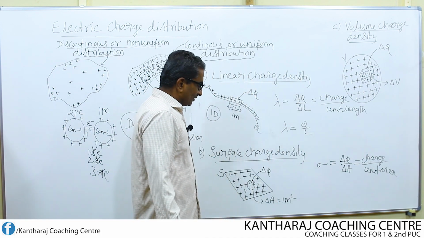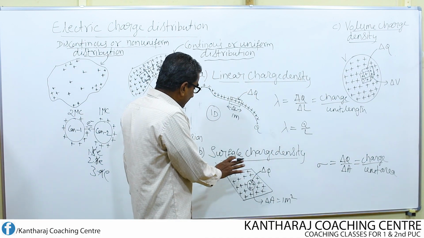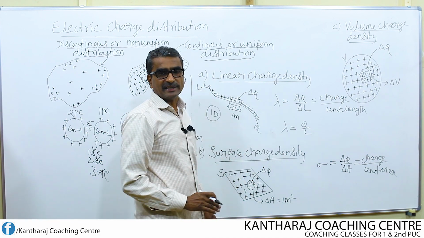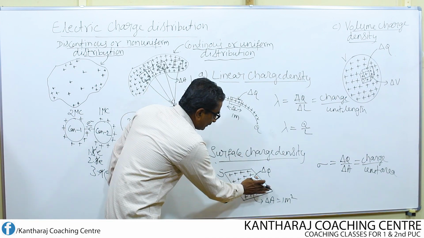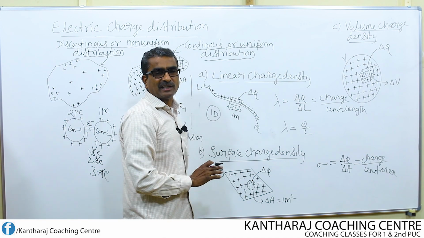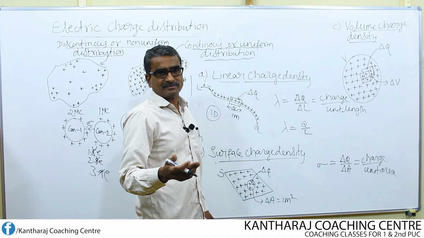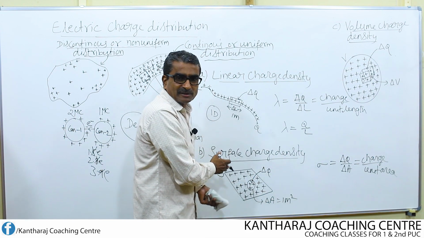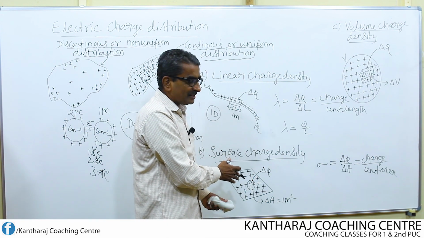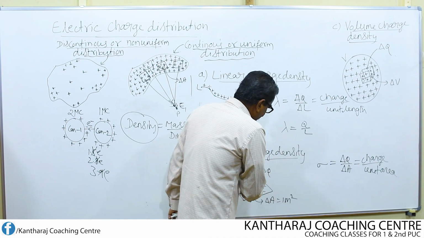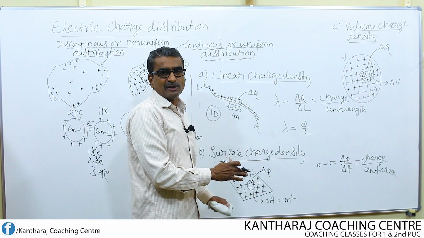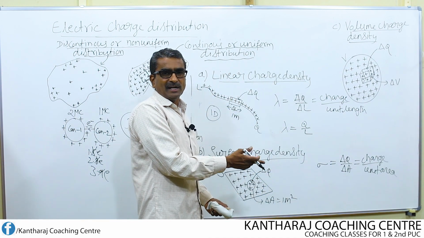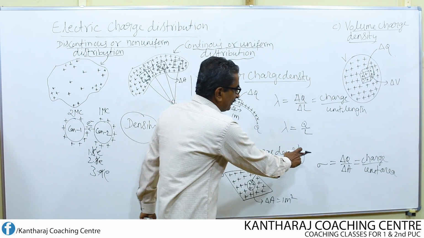This is the definition of surface charge density. If the charge gets distributed over a surface, that distribution is called surface charge distribution. If I measure the density with respect to that type of distribution, then we call that surface charge density.